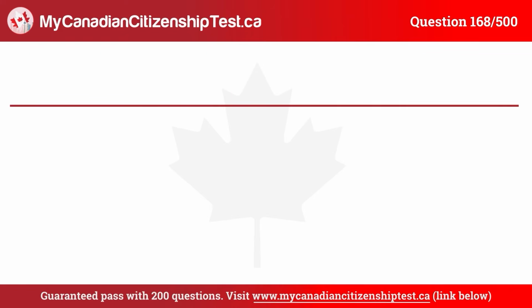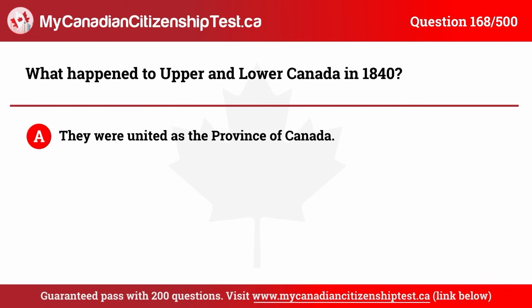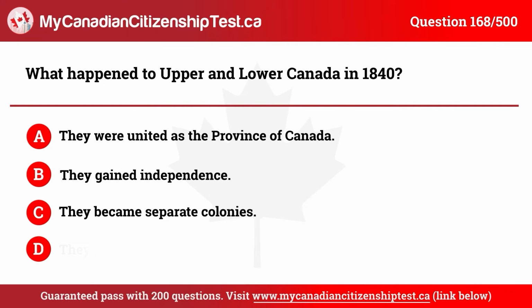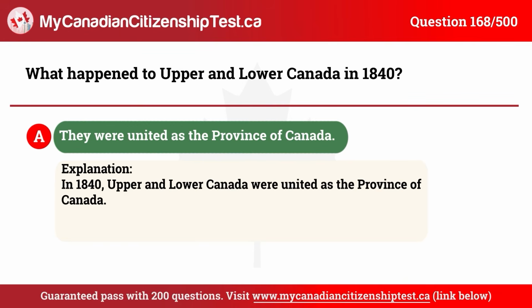Question 168. What happened to Upper and Lower Canada in 1840? A. They were united as the province of Canada. B. They gained independence. C. They became separate colonies. D. They joined Nova Scotia. The correct answer is A. They were united as the province of Canada.